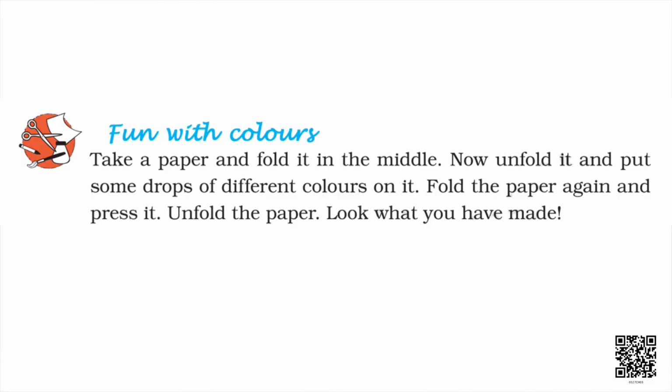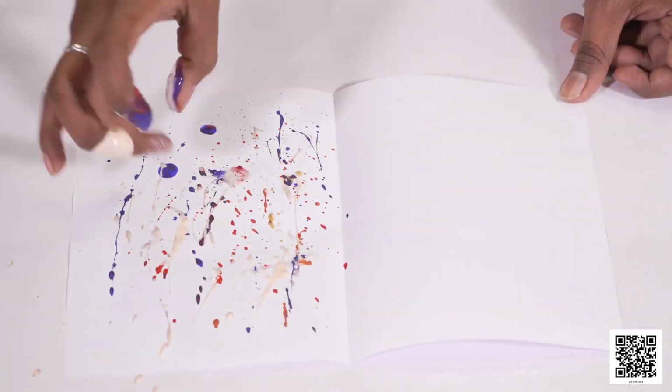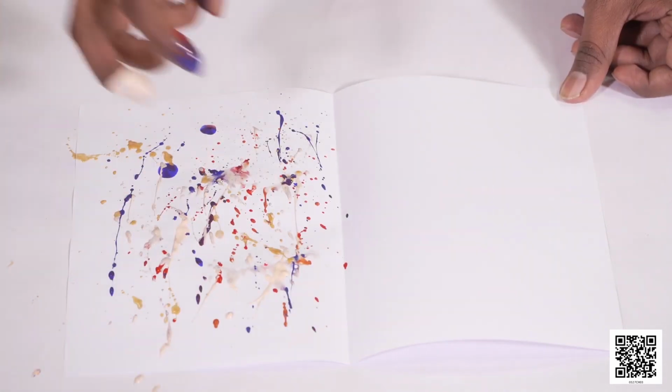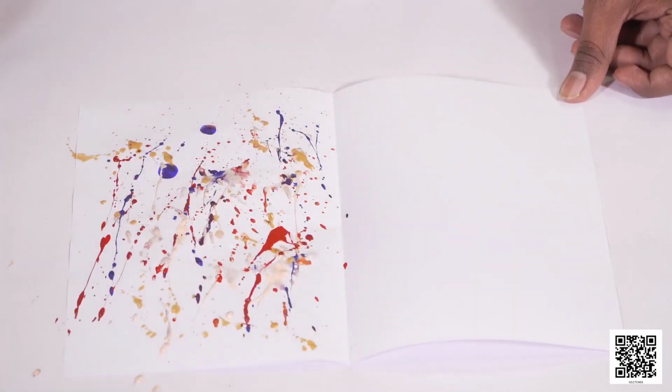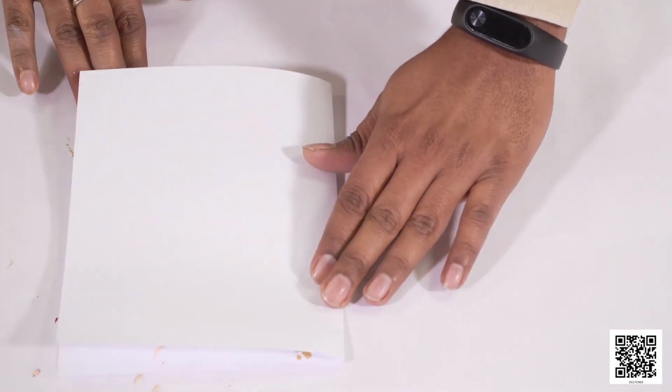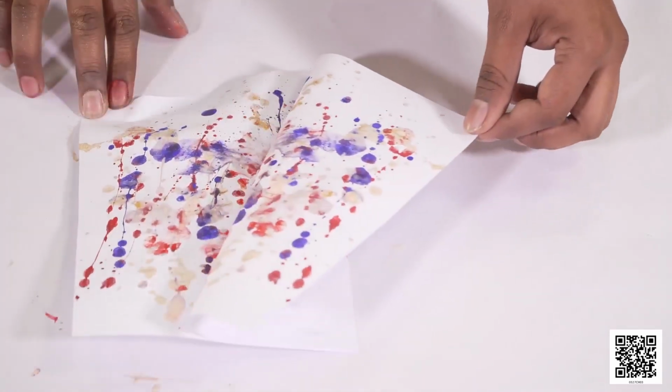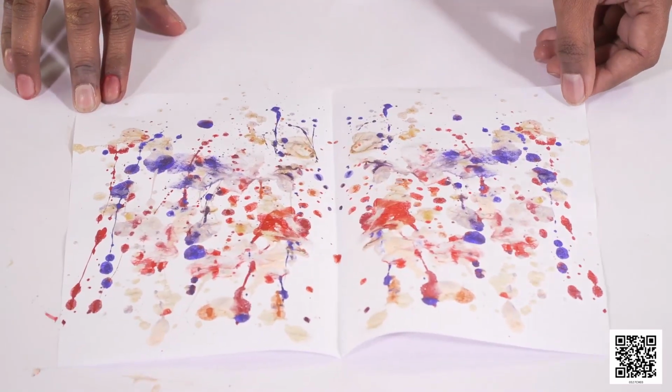Okay? Now children, let's have an activity with water. It is called fun with colors. We use watercolors in school, in painting, in drawing. So it is an activity, fun with colors. Here what will you do? You will take a paper of rectangular or square shape and fold it in the middle and put some drops of different colors on it. Now fold the paper again, press it properly and unfold the paper and look what you have made.